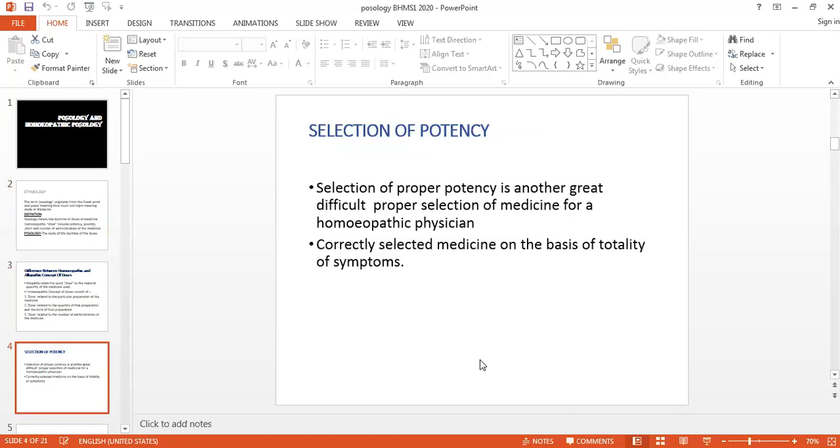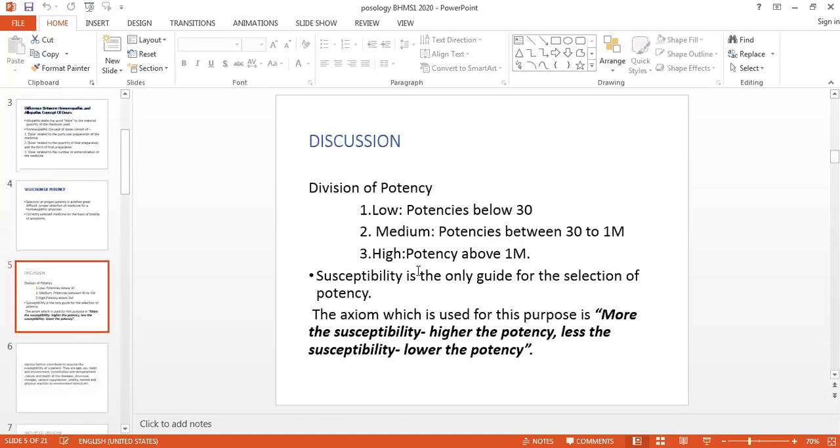Then we have seen how the potency should be selected, and why potency selection is very important. Though your medicine is totally similar on the basis of totality of symptoms, susceptibility is the whole and sole guide which helps us in the selection of potency. Then we have seen the different types of potency. For our convenience, we have divided it into three parts.